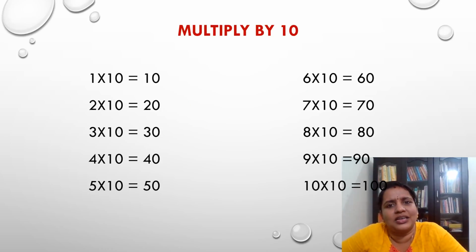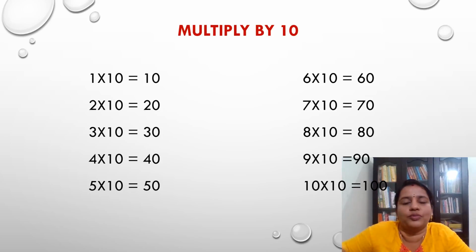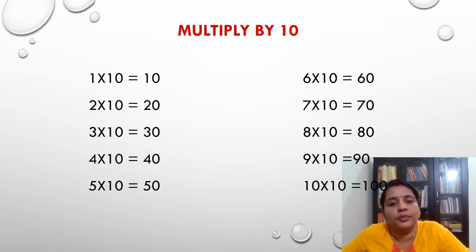Multiply by 10, we all know well. It's just shifting the decimal value. Our place value system, which we follow for mathematical calculations, is the decimal place value system, isn't it? Yes.